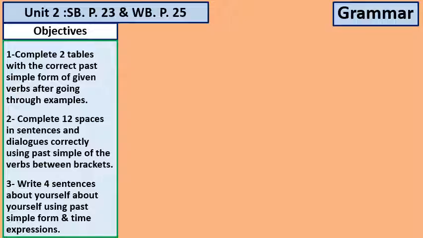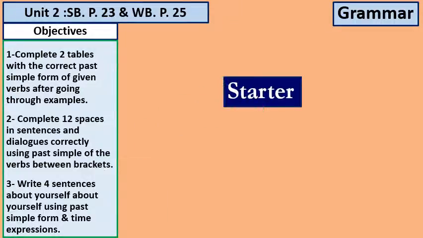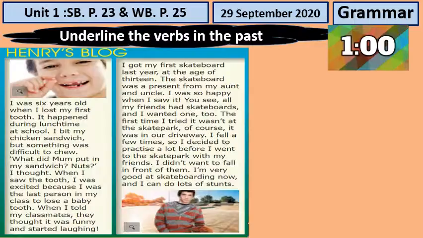Number 2, complete 12 spaces in sentences and dialogues correctly using the past simple of the verb between brackets. Number 3, write 4 sentences about yourself using the past simple form with time expressions. Now let us start.